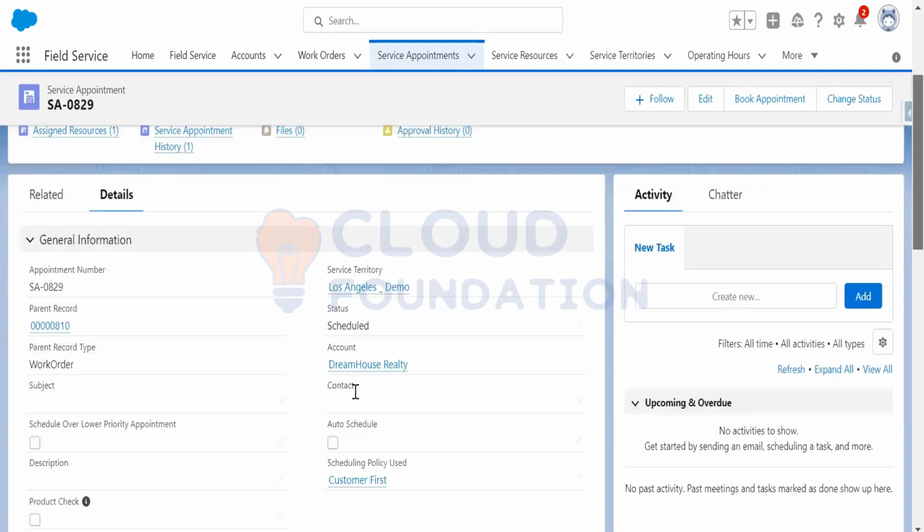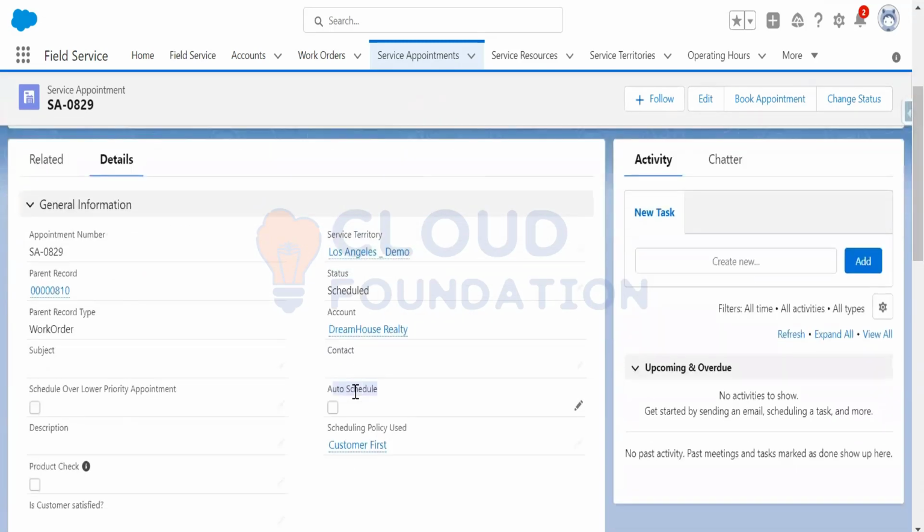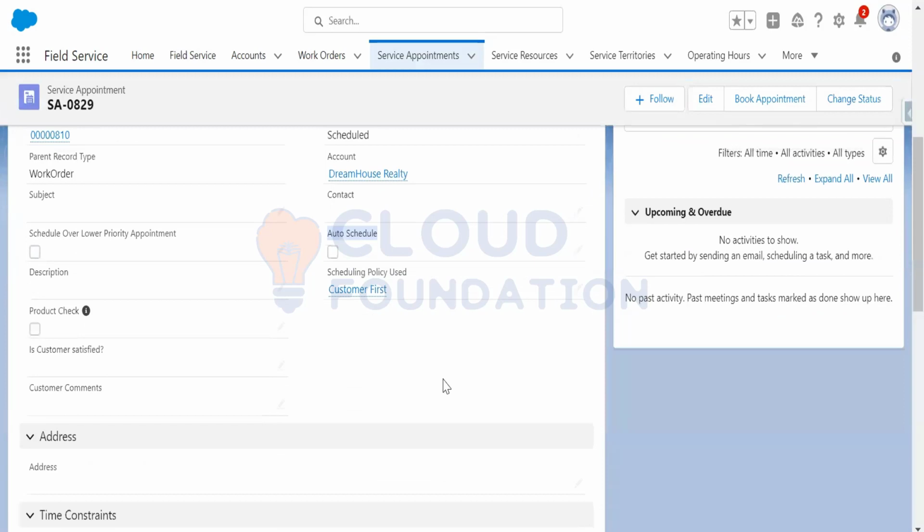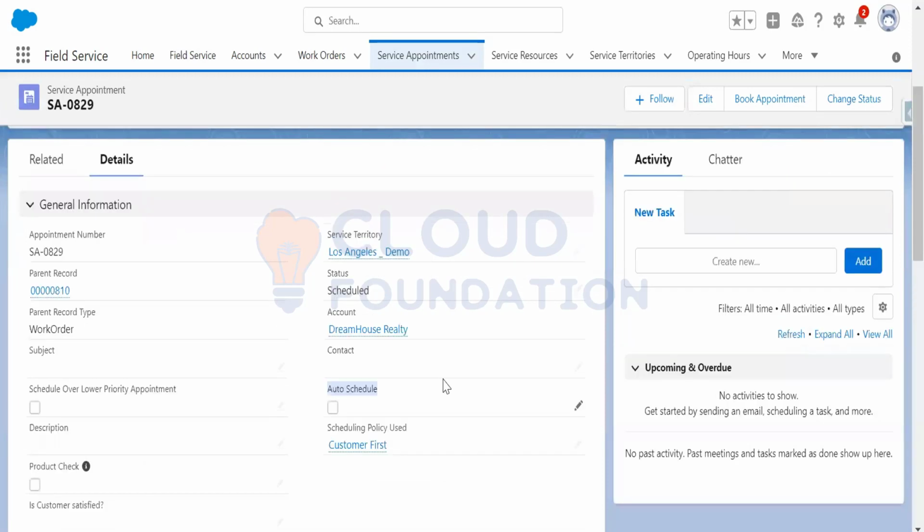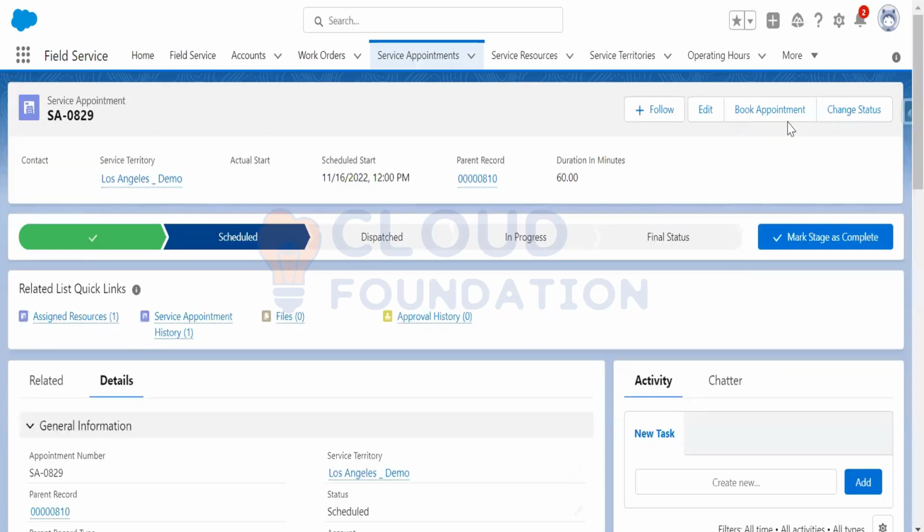So how do you make it automatic? The auto schedule checkbox should be marked as true. This is the fill-in schedule. And one consideration is that fill-in schedule only schedules appointments for the given day, which is present in the Gantt. So that is fine. And that is like in-day optimizations, resource schedule optimizations, and fill-in schedule the same.